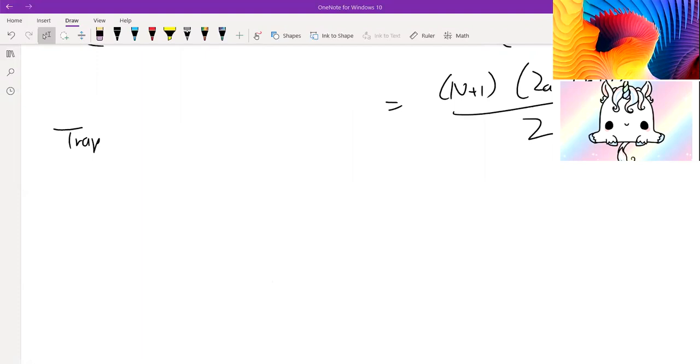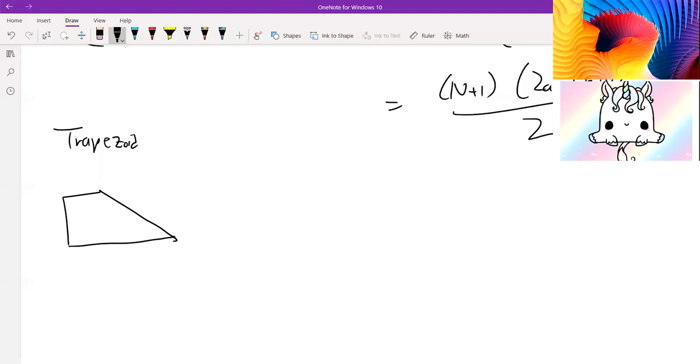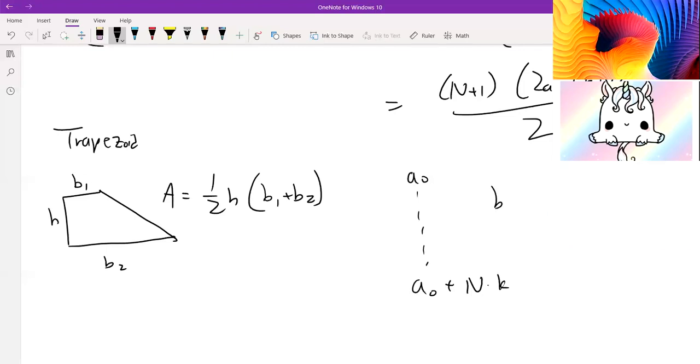So a trapezoid, if you know what a trapezoid is, it looks like this. And if we have a height of h and two bases, base 1 and base 2, the formula for the area of a trapezoid is 1/2 height and then the sum of the bases. So base 1 plus base 2. And if you notice, our arithmetic sequence starts off at a0, goes all the way to a0 plus nk for the series of n. And this is a trapezoid as well. If this is our two bases, the sum of our bases, b1 plus b2, is just equal to 2a0 plus nk, because we're just adding these two bases.